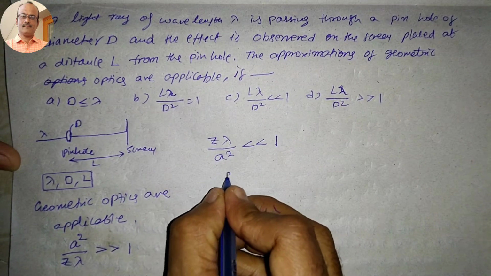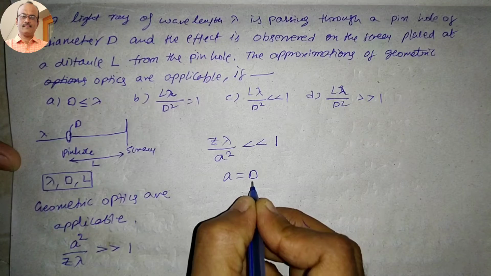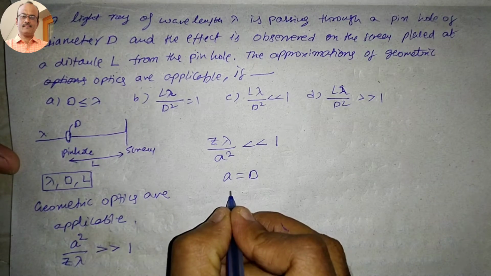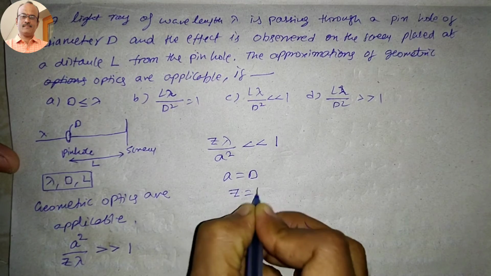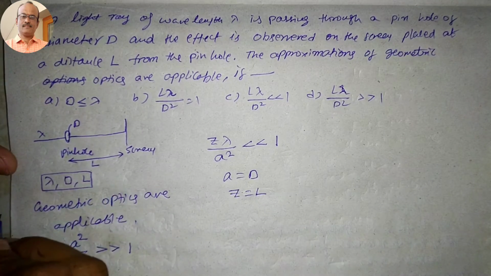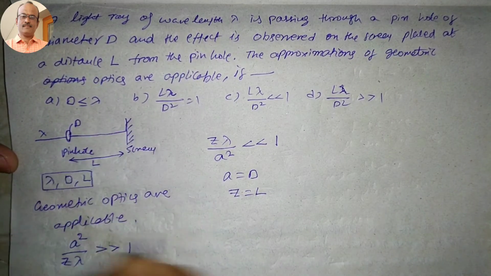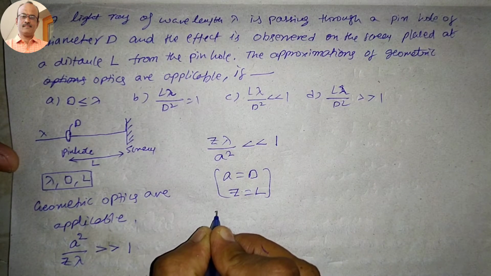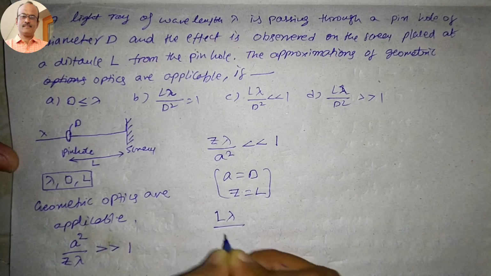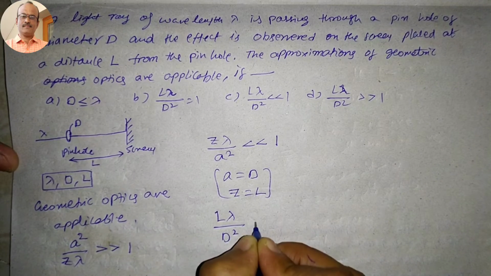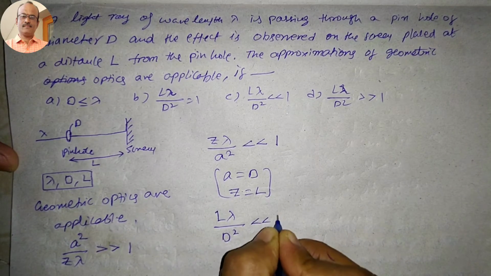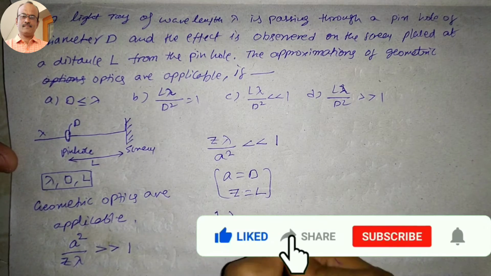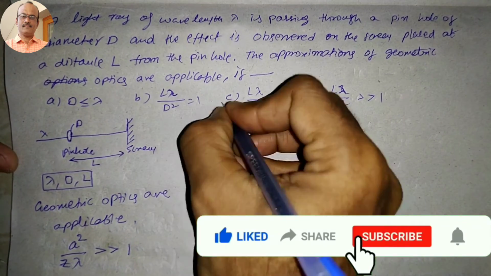But remember, A is the diameter of the pinhole and Z is the distance between the pinhole and the screen. Substituting, L lambda divided by D square is less than 1. Which option is correct here? Option C is correct.